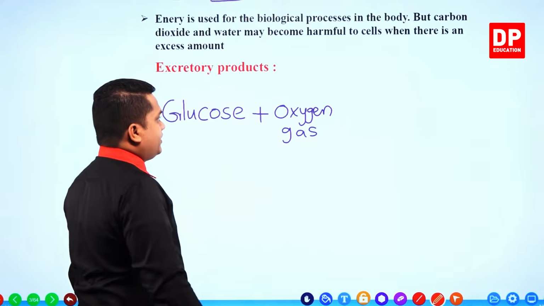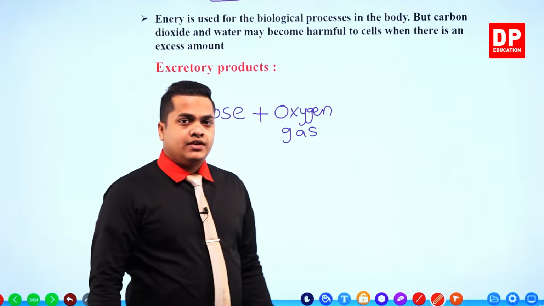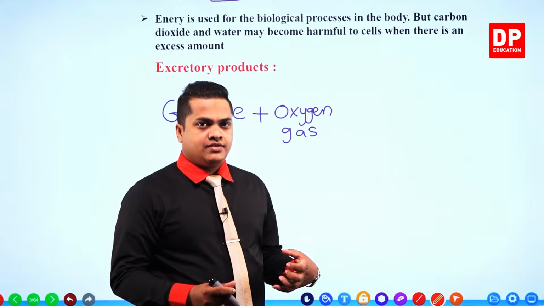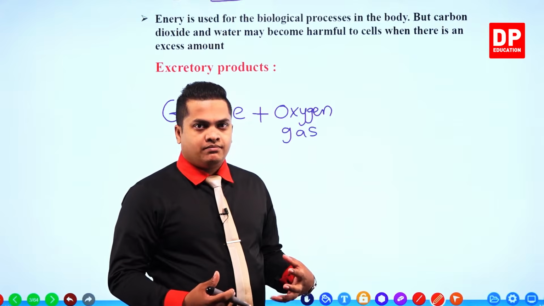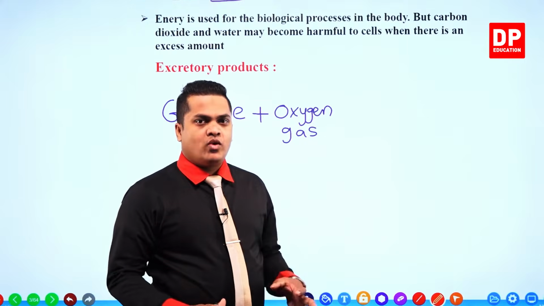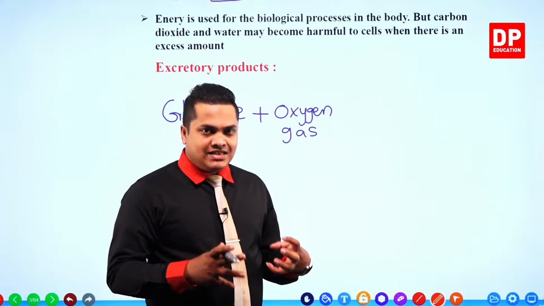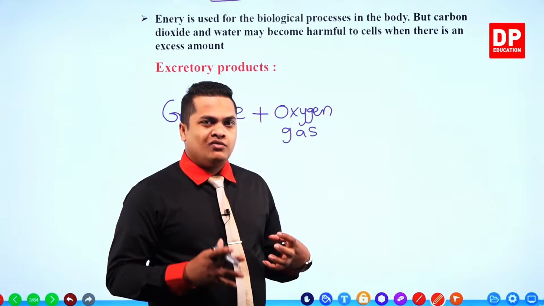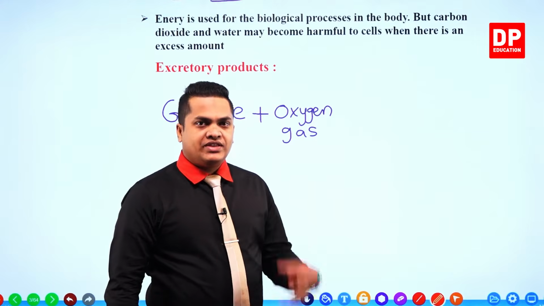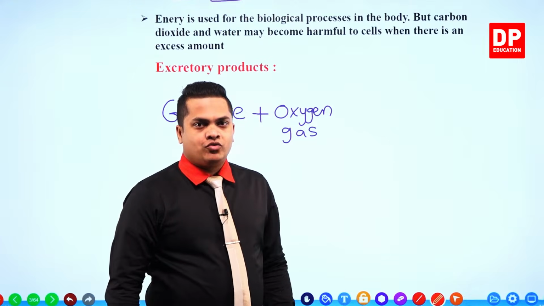Glucose is reacted with oxygen gas. Here we are actually burning glucose with oxygen gas. Not us, but actually us is also correct. However, you know that this reaction is going to occur within our cells. I told you that earlier. Within our cells, this reaction is going to occur.